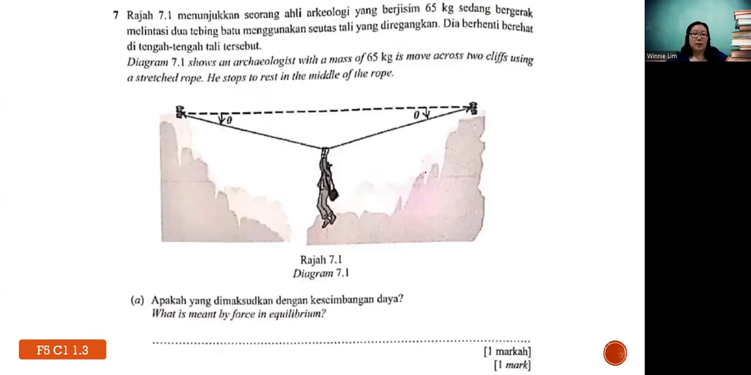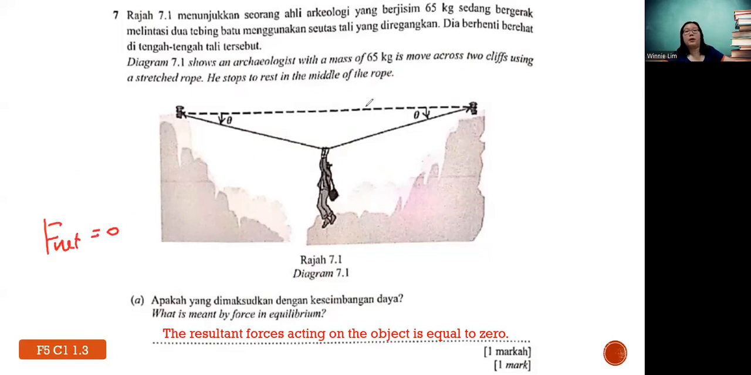Yes. Okay, next question 7. Diagram 7.1 shows an archaeologist with a mass of 65 kilograms being moved across 2 cliffs using a stretched rope, and he stopped to rest in the middle of the rope. What is meant by forces in equilibrium? So simple. Forces in equilibrium means the resultant force is equal to 0. Or the resultant force acting on the object is equal to 0, or F net equals 0. Sometimes you can just write it like that also.